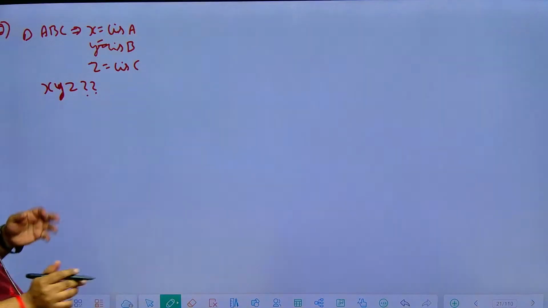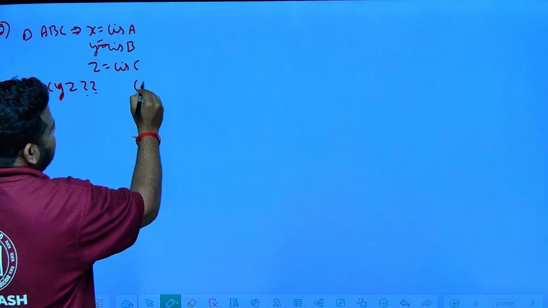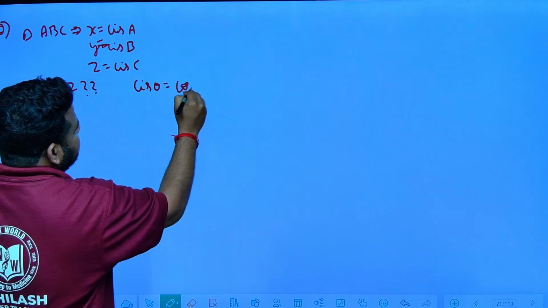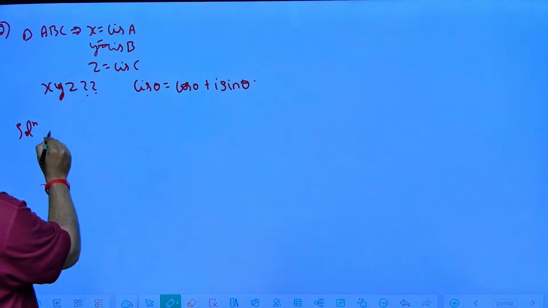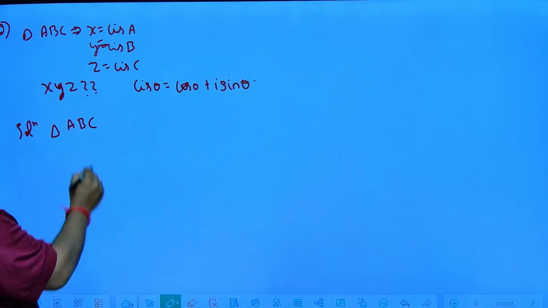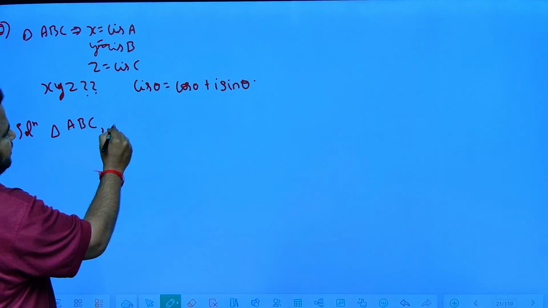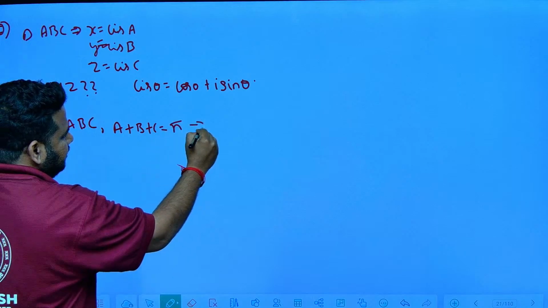Now first of all, before the solution you should know what cis is. If I write cis theta, it is equal to cos theta plus i sin theta. Correct? Now they are telling in triangle ABC, A, B, C are angles. In triangle ABC, I can write A plus B plus C is equal to 180 degrees by the angle sum property. This is pi. I can write it as 1.